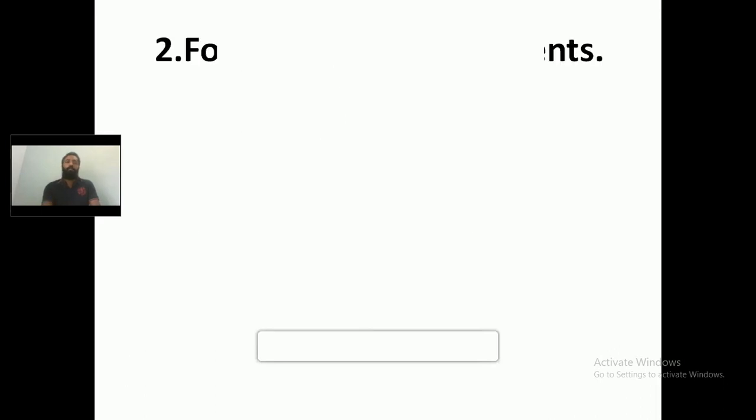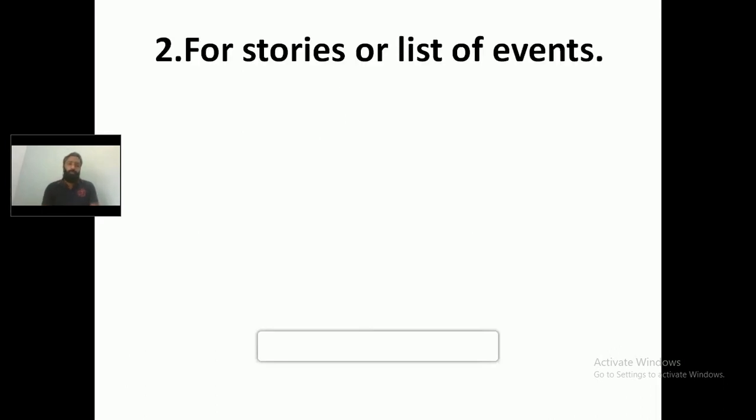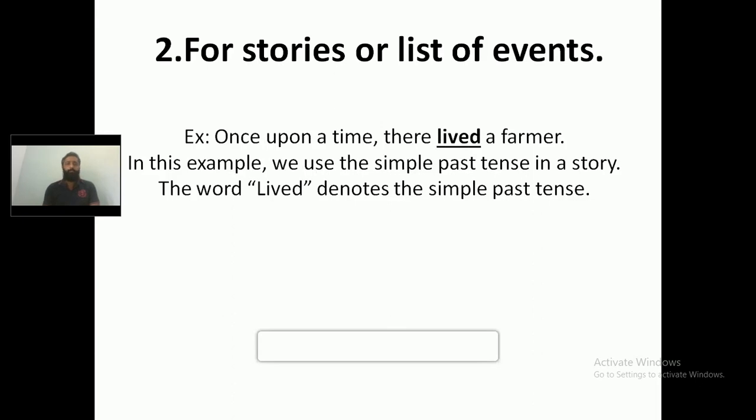What's the second usage of simple past tense? It is used for stories or lists of events. What does it mean? Once upon a time there lived a farmer. We are using the simple past tense, and the simple past tense is indicated by the word lived in the particular sentence. The word lived denotes the simple past tense.